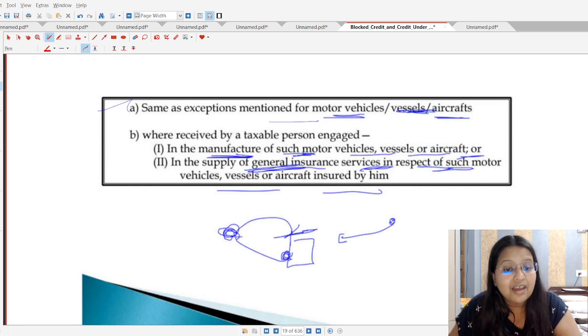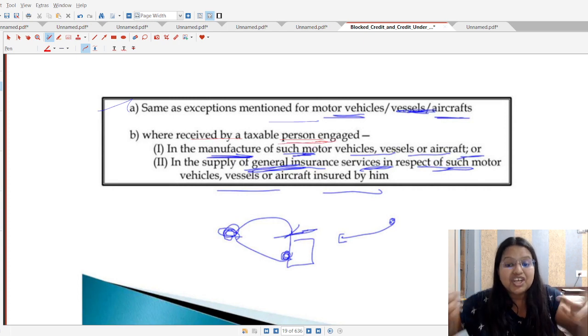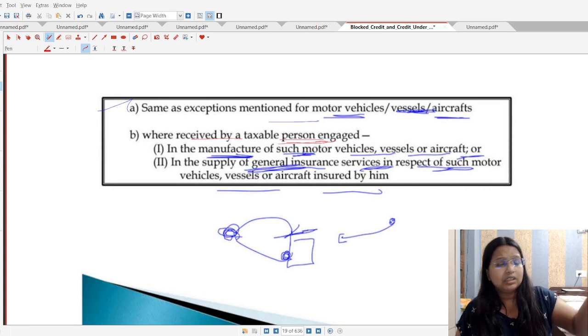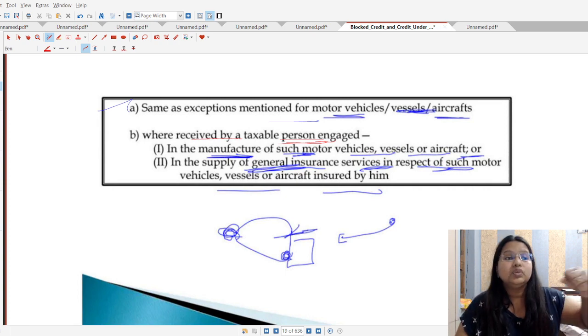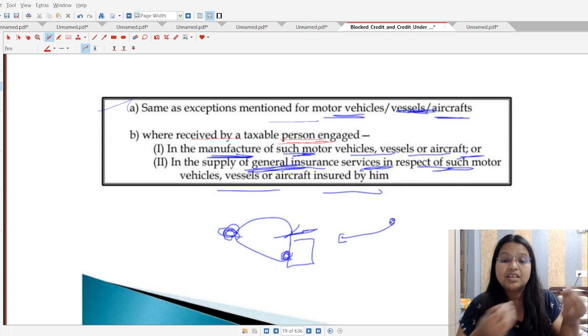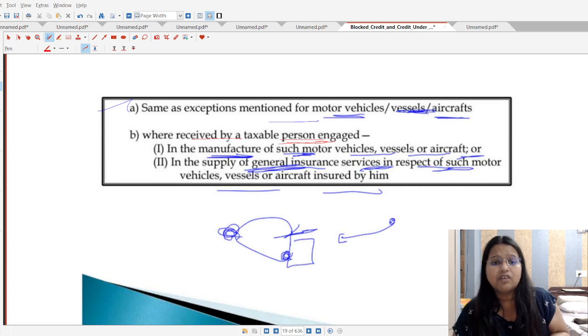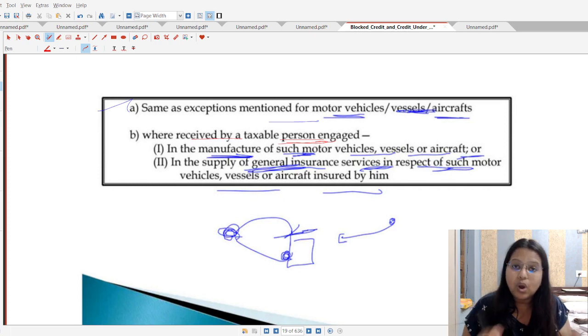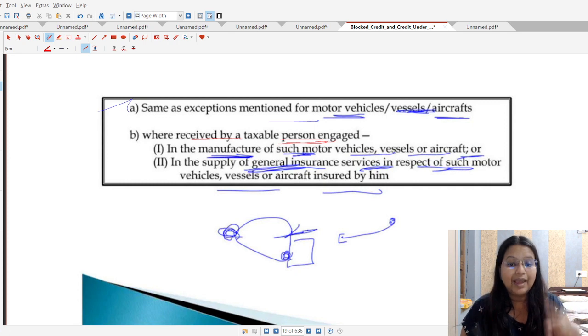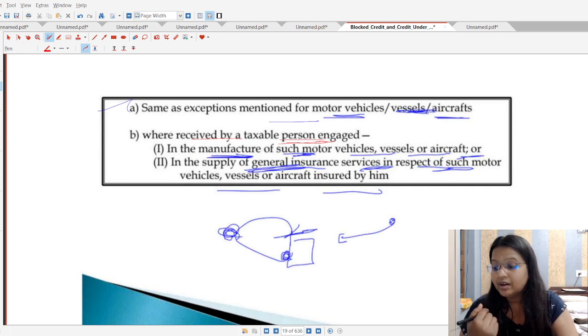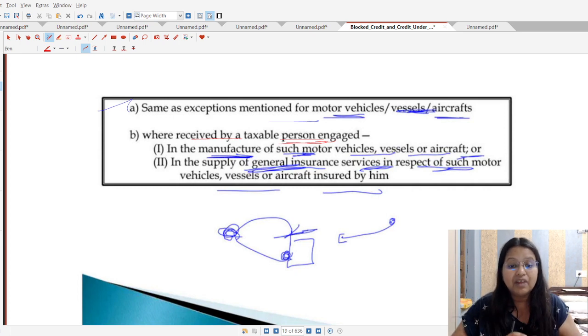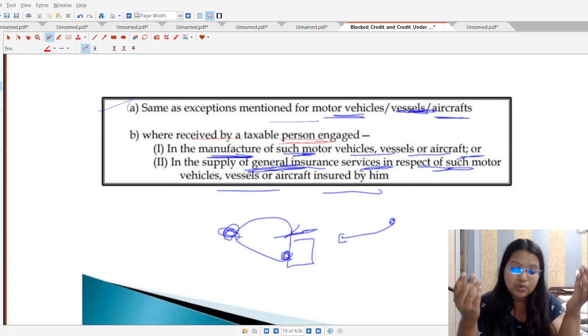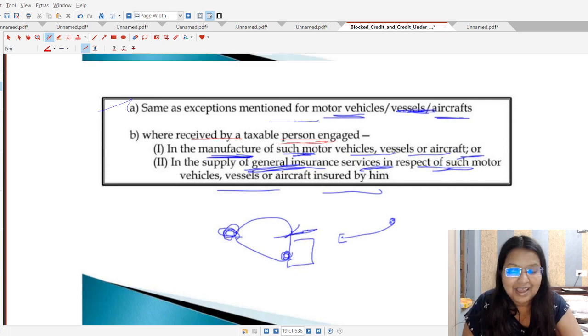Now the next is where it is received by a taxable person who is engaged in the manufacturing of such motor vehicles, vessels and aircraft. So yes, for that purpose also, this is the business of the person, so they are manufacturing cars. If something is required, they just take the services of repair and maintenance. So in all those cases ITC will be allowed. And if it is the similar line of business, that is, they are providing general insurance to other persons also, in that case also it will be allowed.